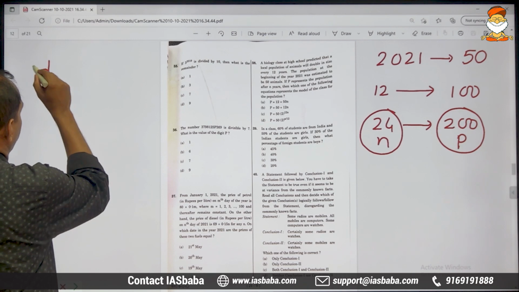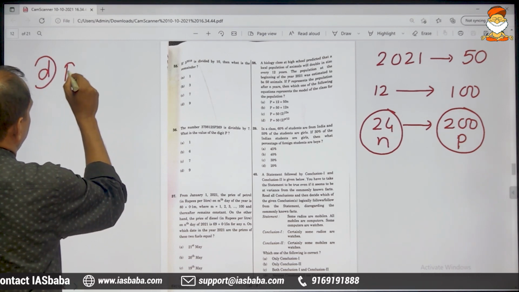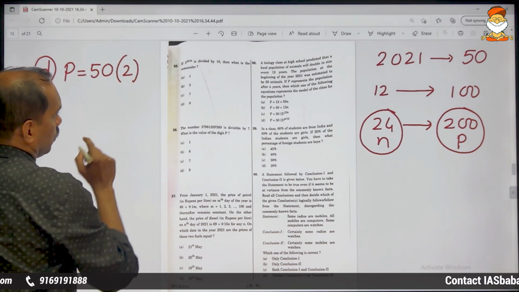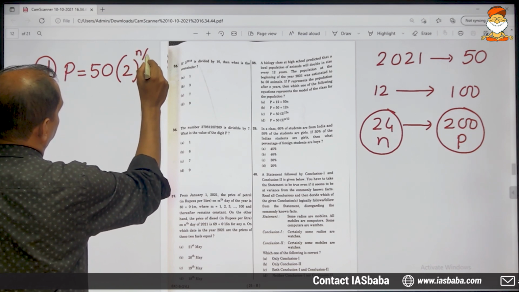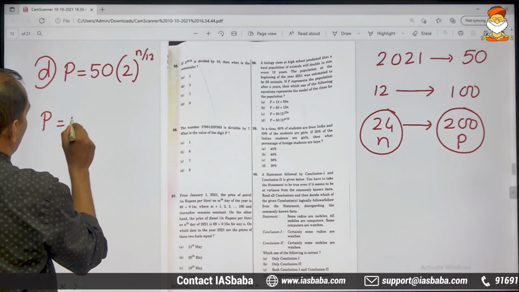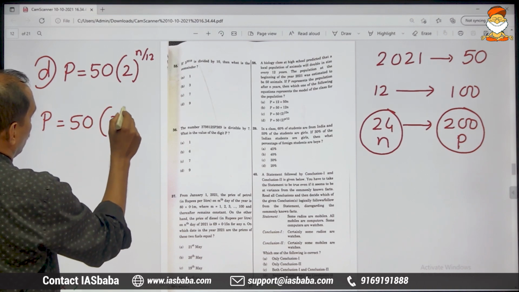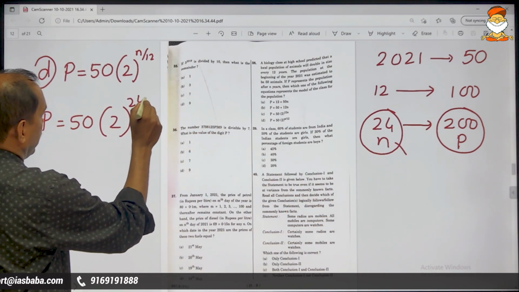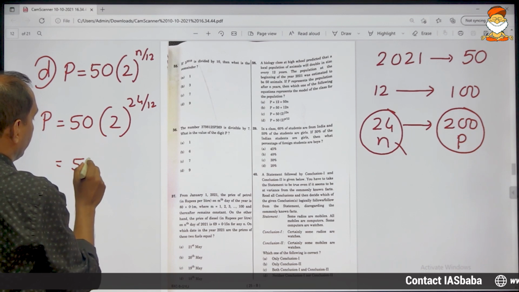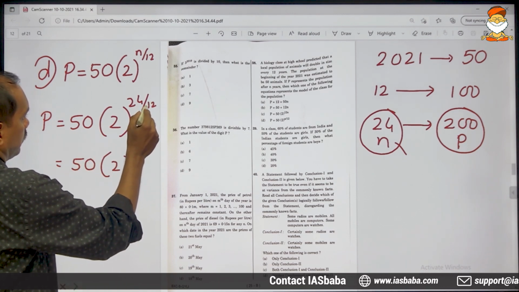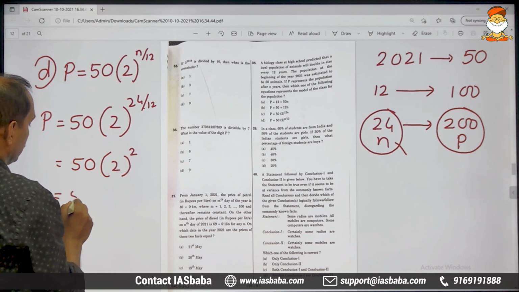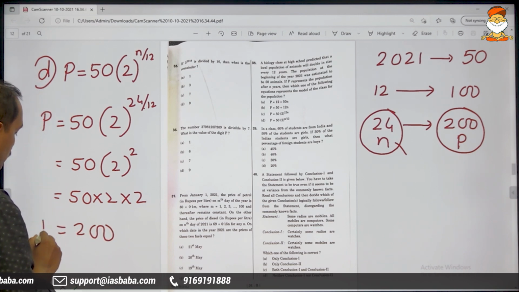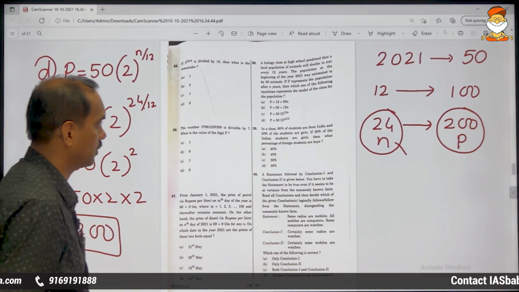If you go by the last option, P is equal to 50 inside the bracket 2 to the power n by 12. What is n? n is 24. 24 by 12. So 50 into 2 square means 2 into 2. Of course gives us 200 for P. We are getting 200. Everything's all right with the last option.